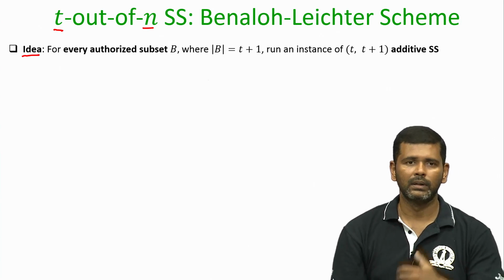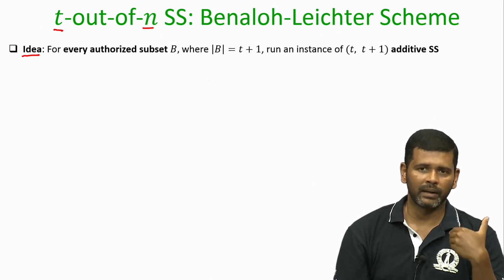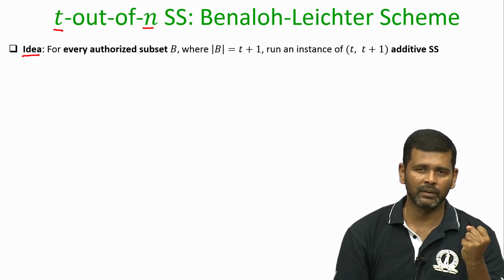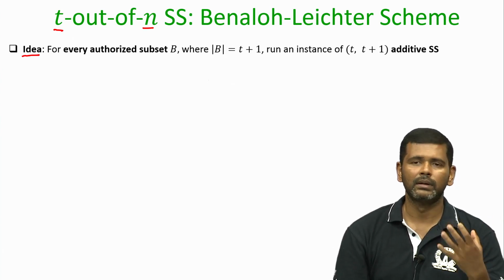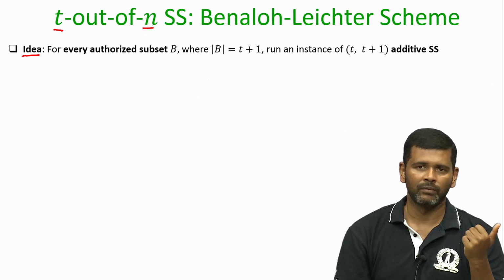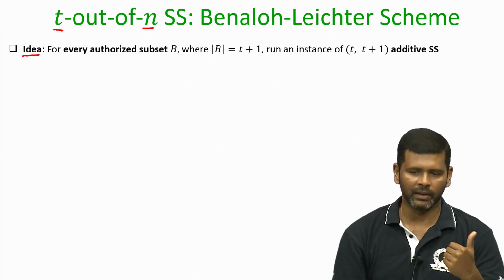That means your minimal authorized subsets are of cardinality t plus 1. That means if any subset of t plus 1 shareholders make their shares available, the reconstruction algorithm should give you back the secret, whereas unauthorized subsets are of cardinality t or less.